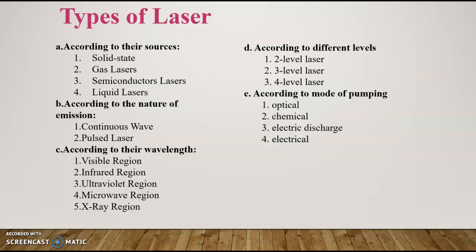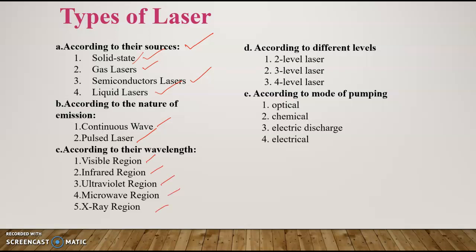In types of laser, these are classified according to various classes. One is according to sources: solid state, otherwise known as crystalline lasers, gas lasers, semiconductor lasers, liquid lasers, etc. Then according to the nature of emission, we have continuous wave or pulsed wave lasers. According to their wavelength: visible region, infrared, ultraviolet, microwave, X-ray region.